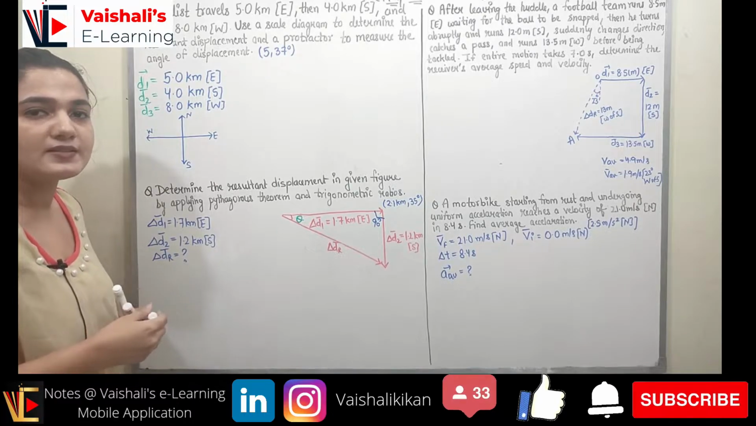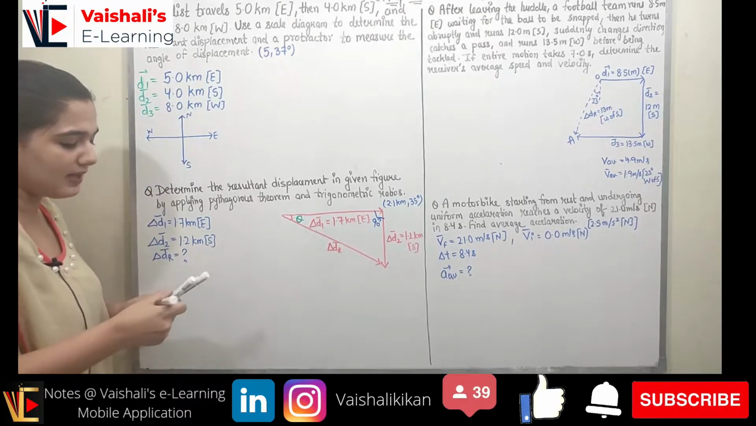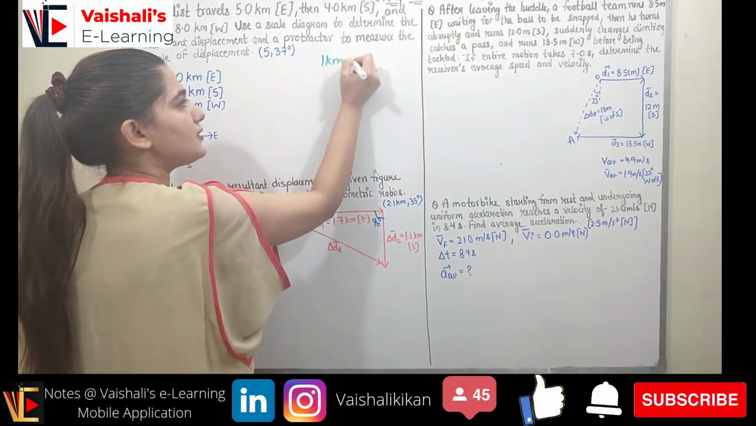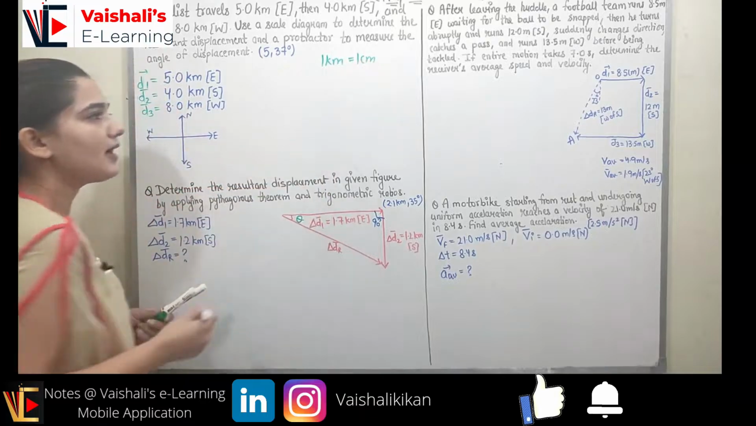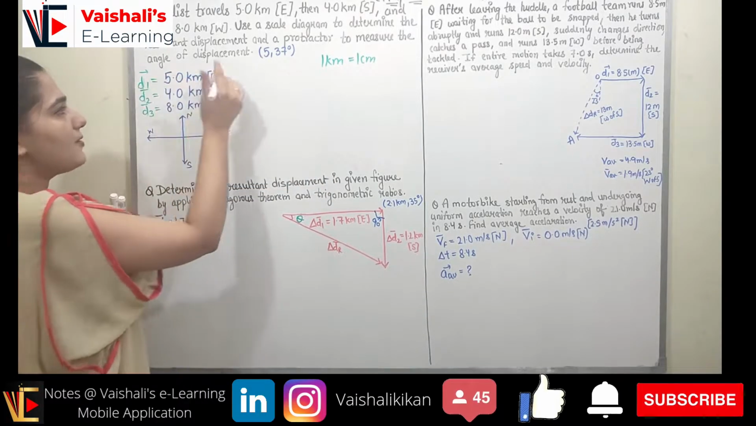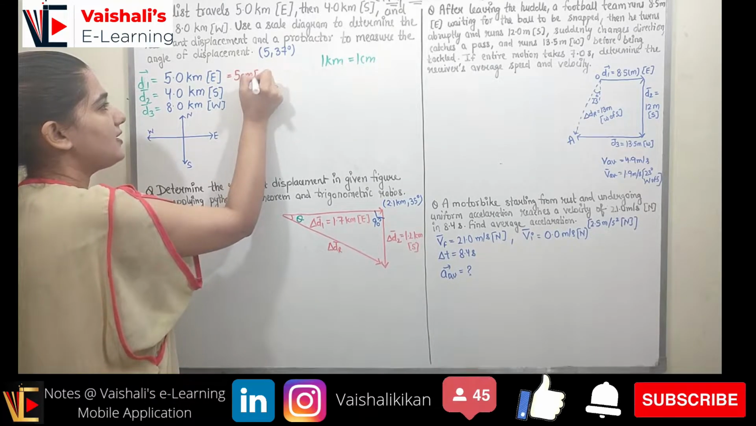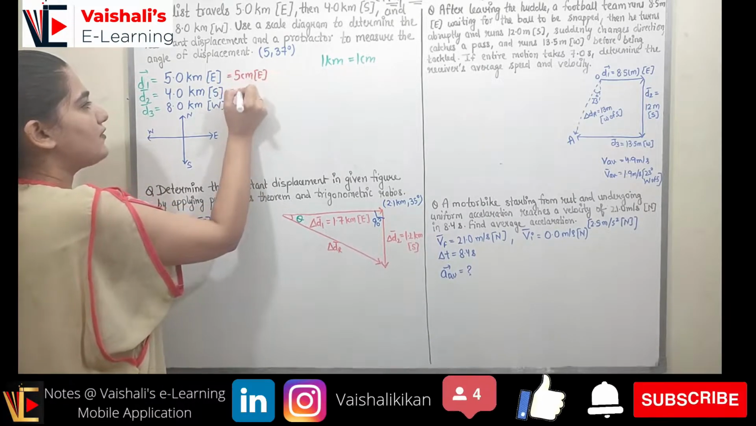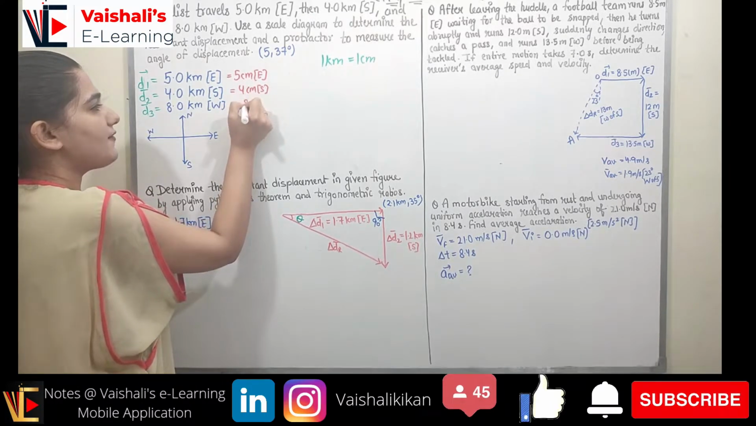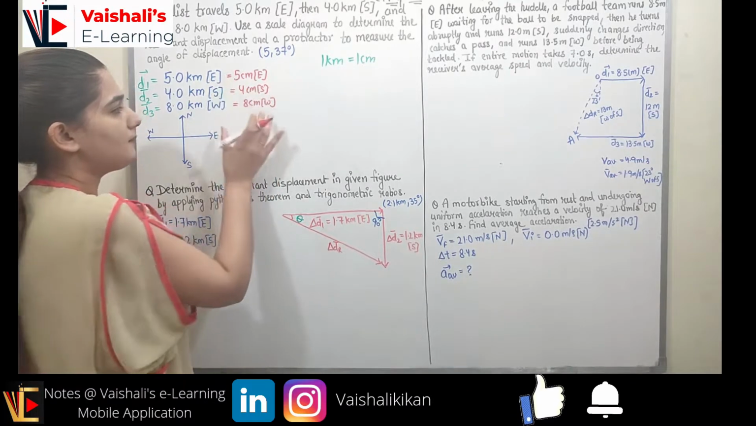Now we have to make a scale diagram. We cannot make a 1 km line or a 5 km line, so we are going to scale it. We are taking 1 km equal to 1 centimeter, and this is how we can scale it. Now for D1, instead of 5 km I will have 5 centimeter east. For D2 we will have 4 centimeter south, and for D3 I will have 8 centimeter west, right? So how can I plot it?